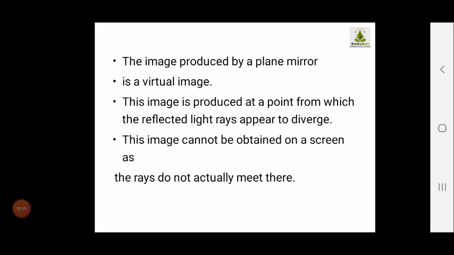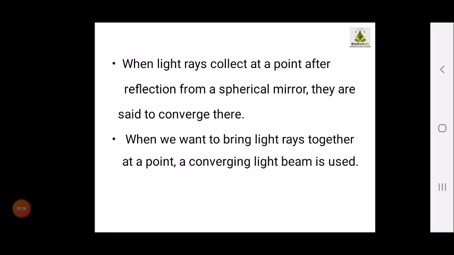The image produced by a plane mirror is a virtual image. A virtual image is produced at a point from which the reflected light rays appear to diverge, and this image cannot be obtained on a screen as the rays do not actually meet. When light collects at a point after reflection from a spherical mirror, the rays are said to be converged. When we want to bring light rays together, a converging light beam is used.